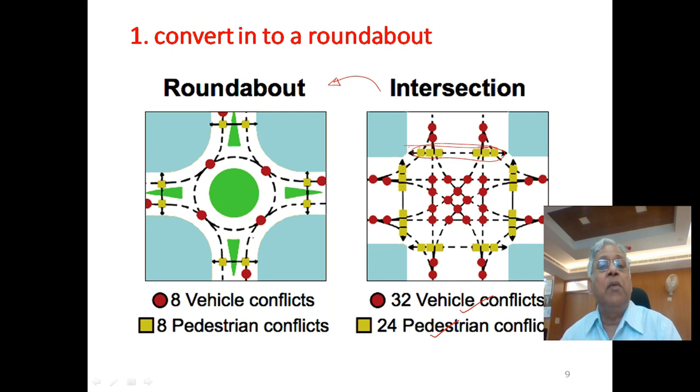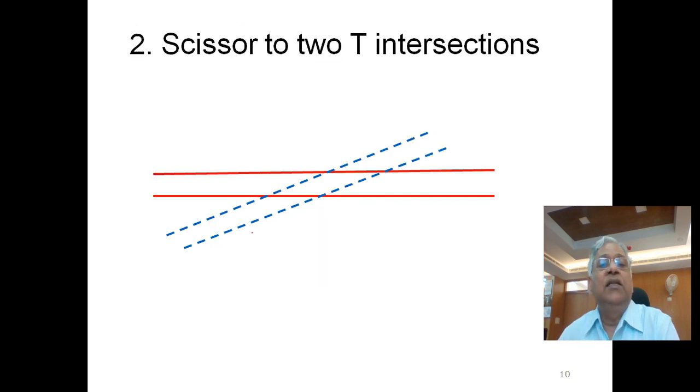So a roundabout is much safer in comparison to a 4-leg intersection or a 5-leg intersection, because the number of conflict points is few. Crossing is completely avoided. Take this example, a Caesar crossover. Now at this intersection, some of the movements are extremely difficult to make.